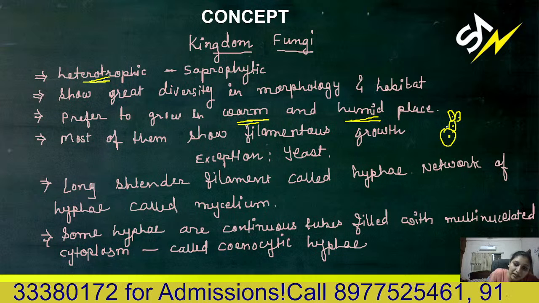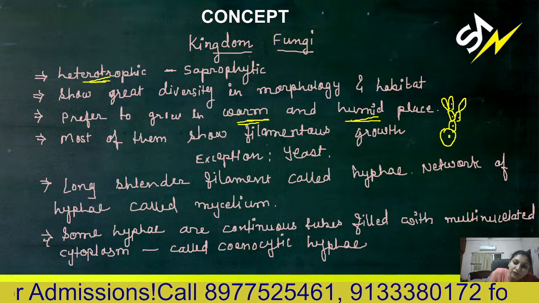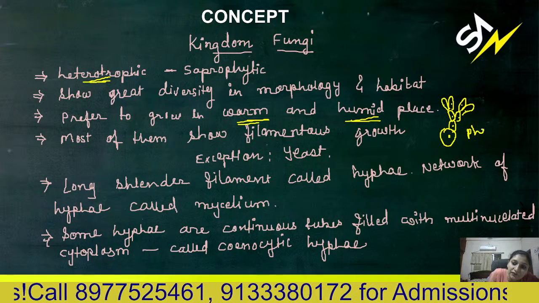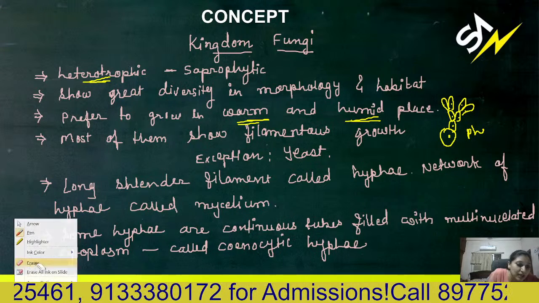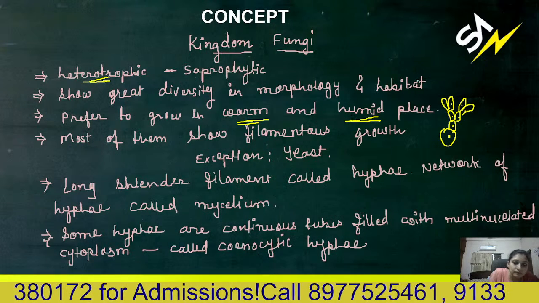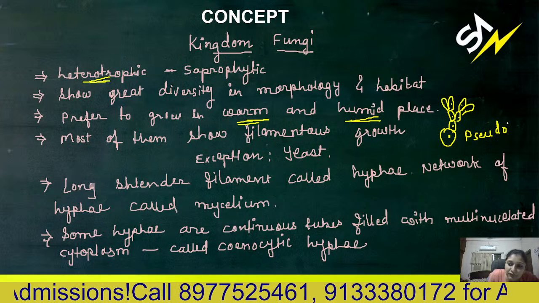When this structure is formed, you will see a hyphal type of thing which is not actually proper hyphae. This is called pseudohyphae. Pseudo means false hyphae.